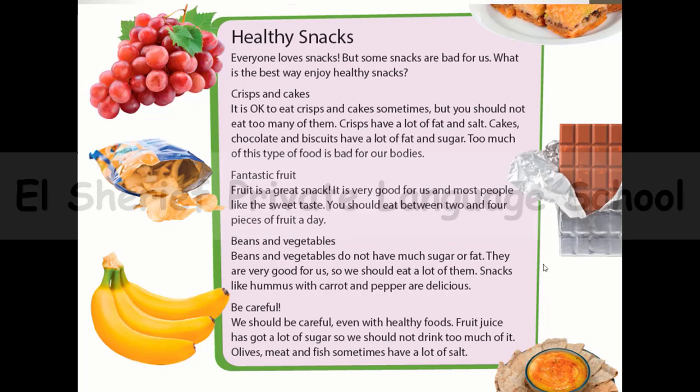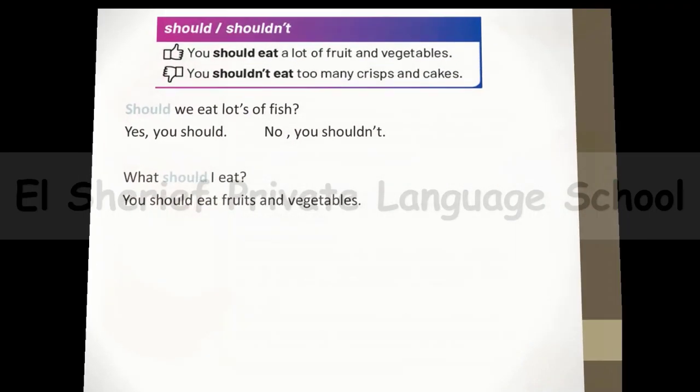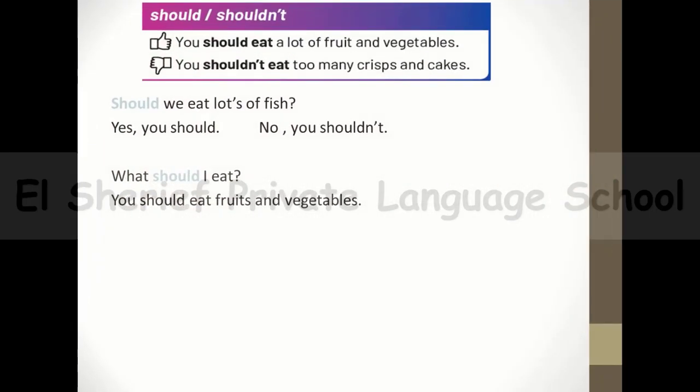And now you have to read it again after me. And now let's move to another thing. We have should and shouldn't. Of course, all of you know this should and shouldn't. We use should for advising somebody to do something because it's important for him, okay? And we use shouldn't to advise him not to do this thing because this is bad for him to do. After shouldn't, of course, you know that we use the verb in the infinitive form.